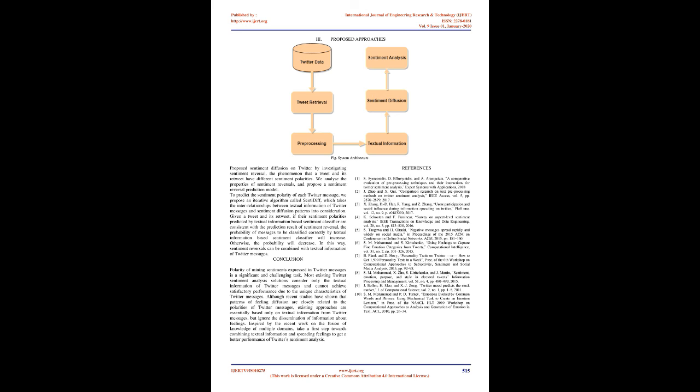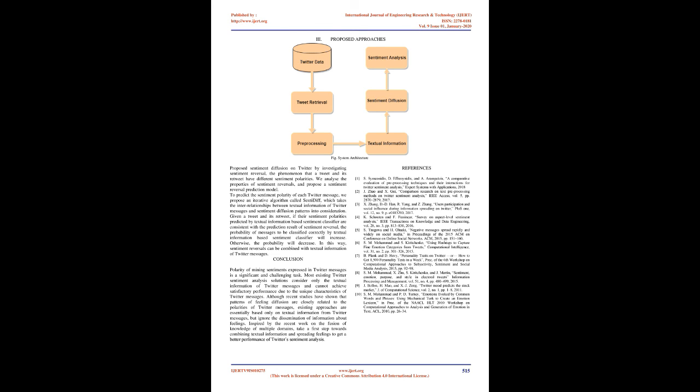Conclusion. Mining the polarity of sentiments expressed in Twitter messages is a significant and challenging task. Most existing Twitter sentiment analysis solutions consider only the textual information of Twitter messages and cannot achieve satisfactory performance due to the unique characteristics of Twitter messages.